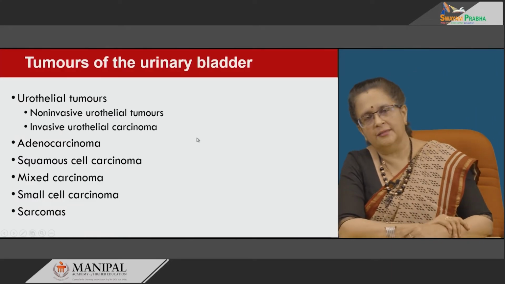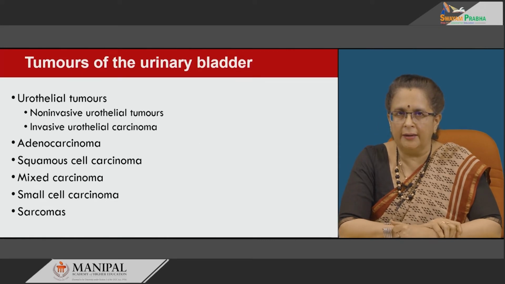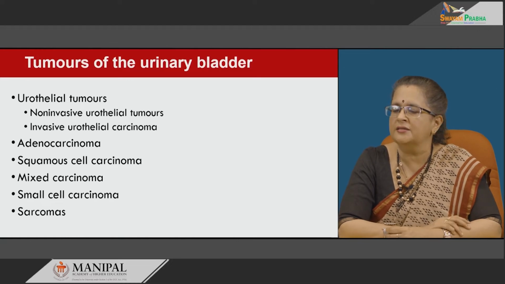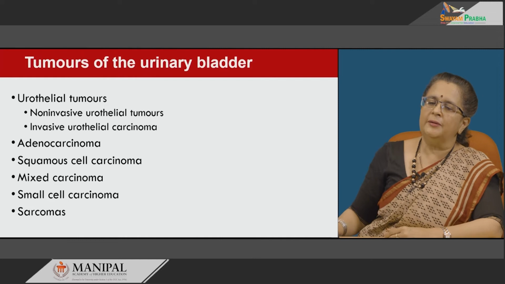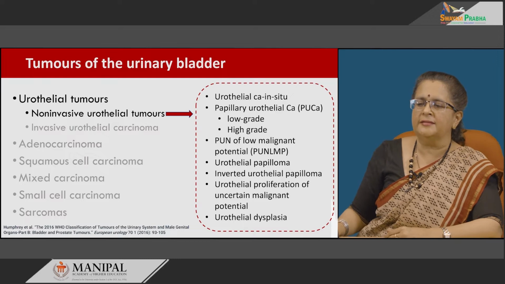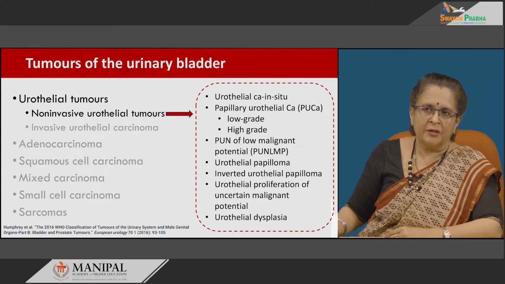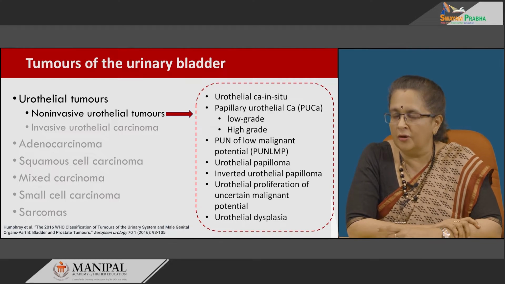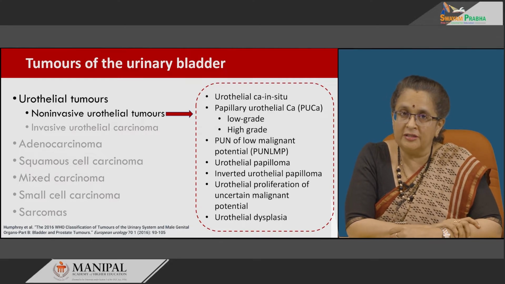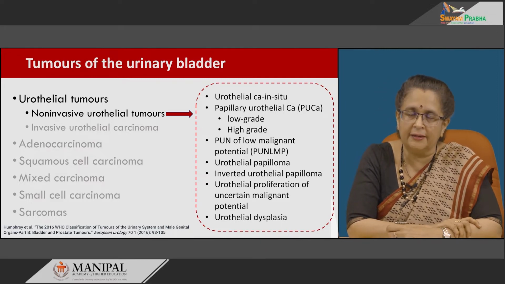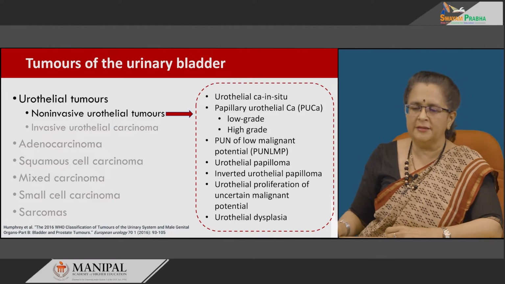So, how are these tumors classified? The tumors of the urinary bladder are classified as urothelial tumors, adenocarcinoma, squamous cell carcinoma, mixed carcinoma, small cell carcinoma and sarcomas. We will be looking at urothelial tumors, which can be non-invasive or invasive. Amongst non-invasive there are different types, that is urothelial carcinoma in situ, then papillary urothelial carcinoma low grade and high grade, then PUNLMP or papillary urothelial neoplasm of low malignant potential. Then there is the papilloma, which can be classical or can be inverted. Then we have urothelial proliferation of uncertain malignant potential and urothelial dysplasia.